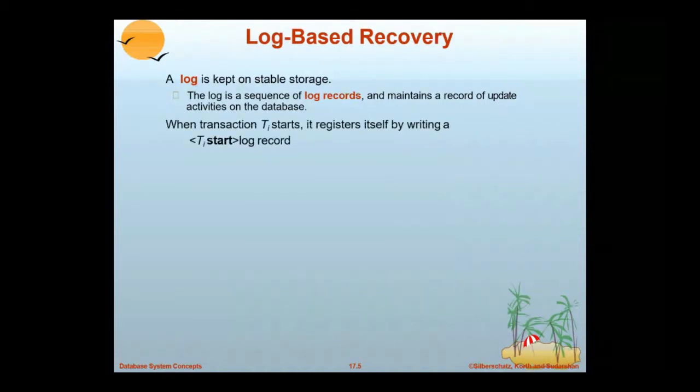So what log records does it need to maintain when a transaction is executed? When a transaction starts, it creates a log called transaction started.